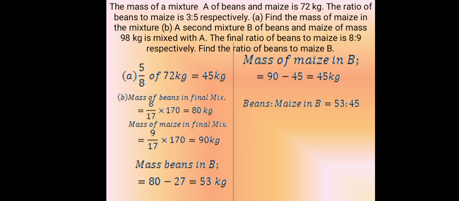B. A second mixture B of beans and maize of mass 98 kg is mixed with A. The final ratio of beans to maize is 8 to 9 respectively. Find the ratio of beans to maize in B.